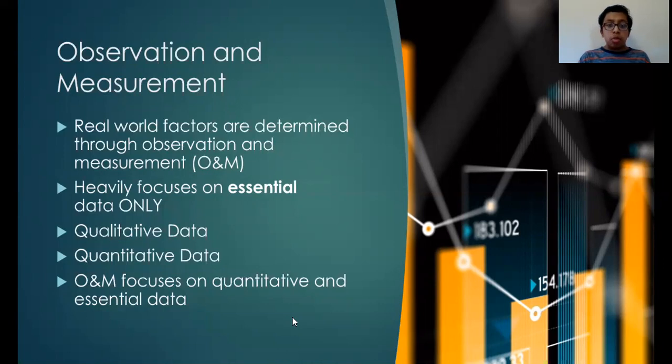Qualitative data is all about quality. For example, if you were describing a pizza using qualitative data, you could say it has a brown crust, triangular shape, red sauce, and white cheese. On the other hand, quantitative data is all about quantity. You may say that a pizza has 8 slices, or is 12 inches in diameter.